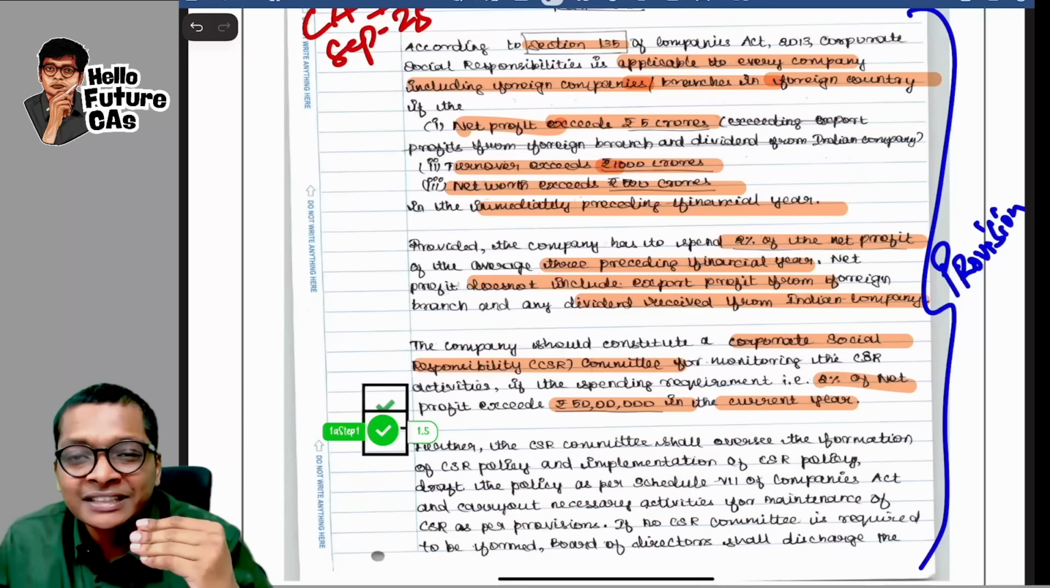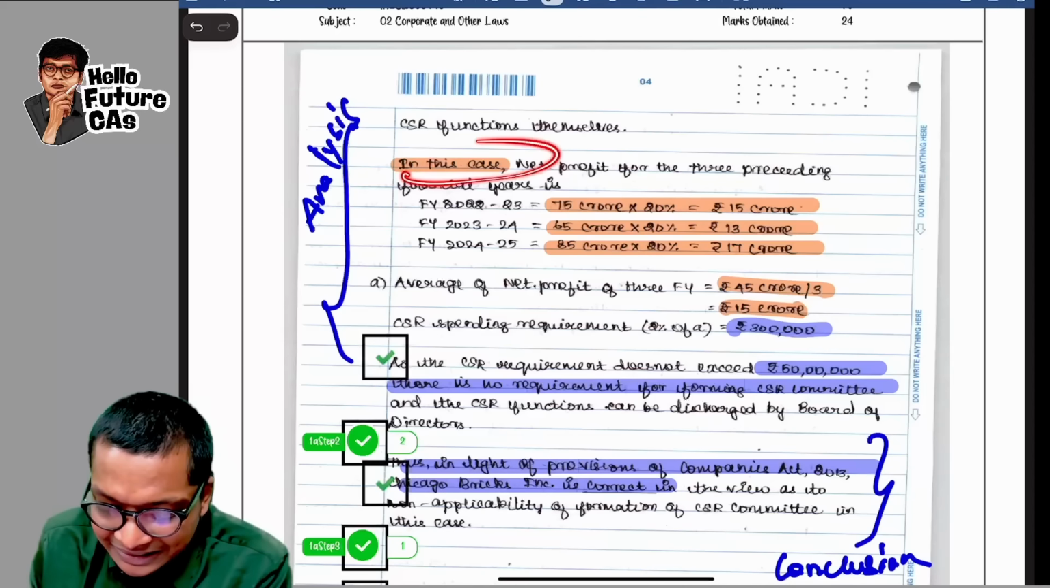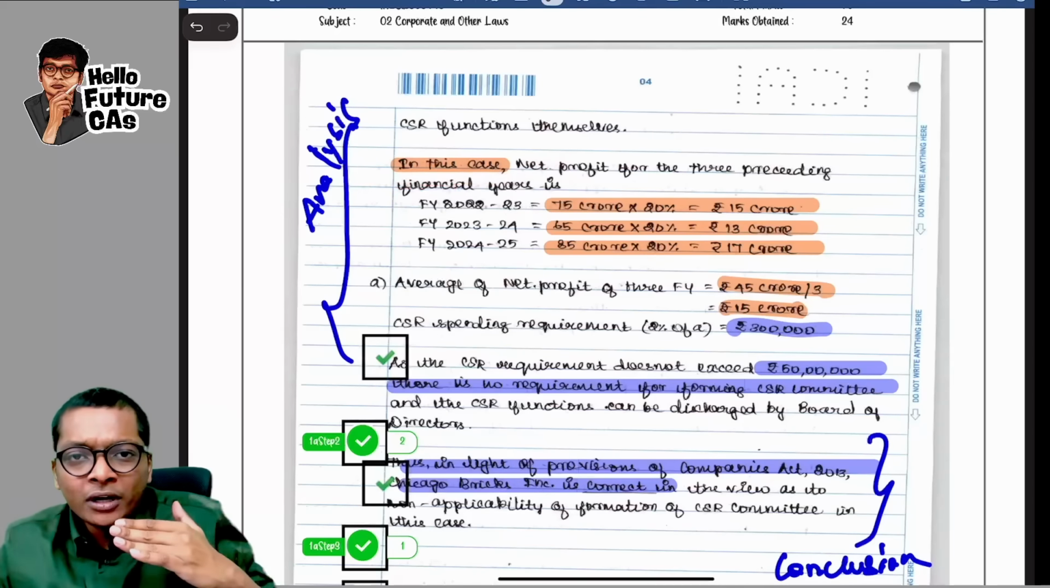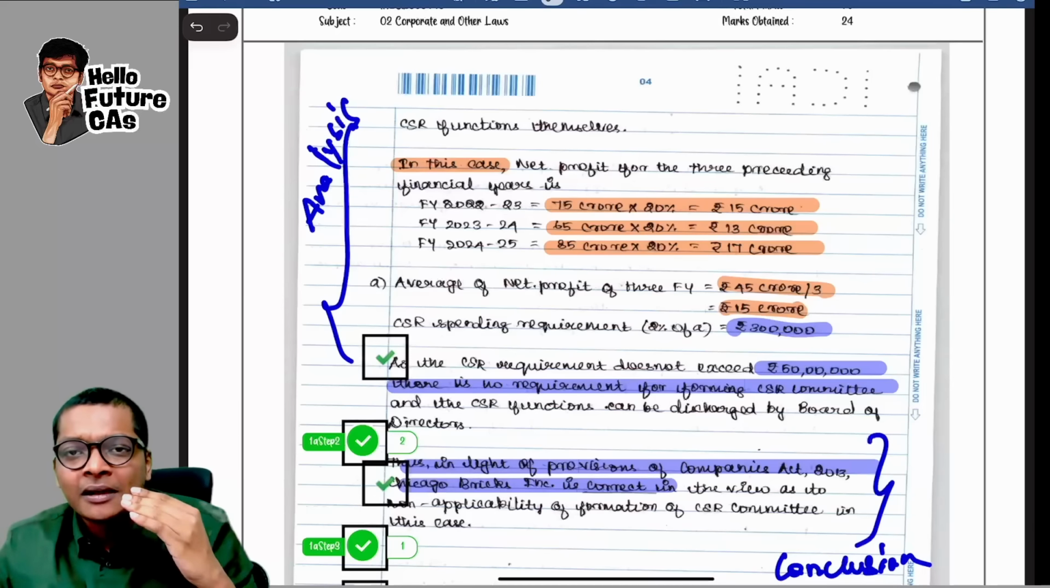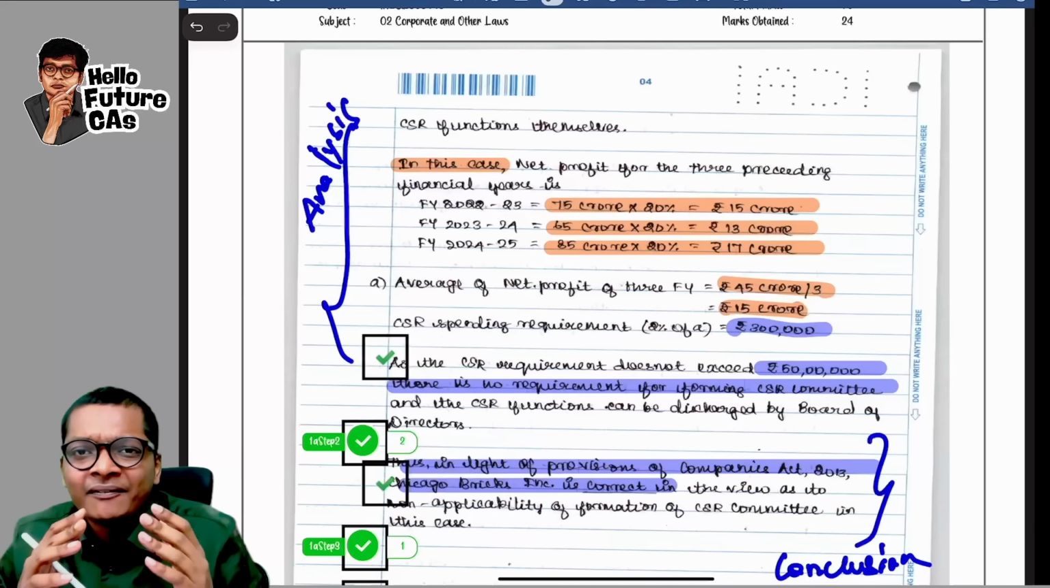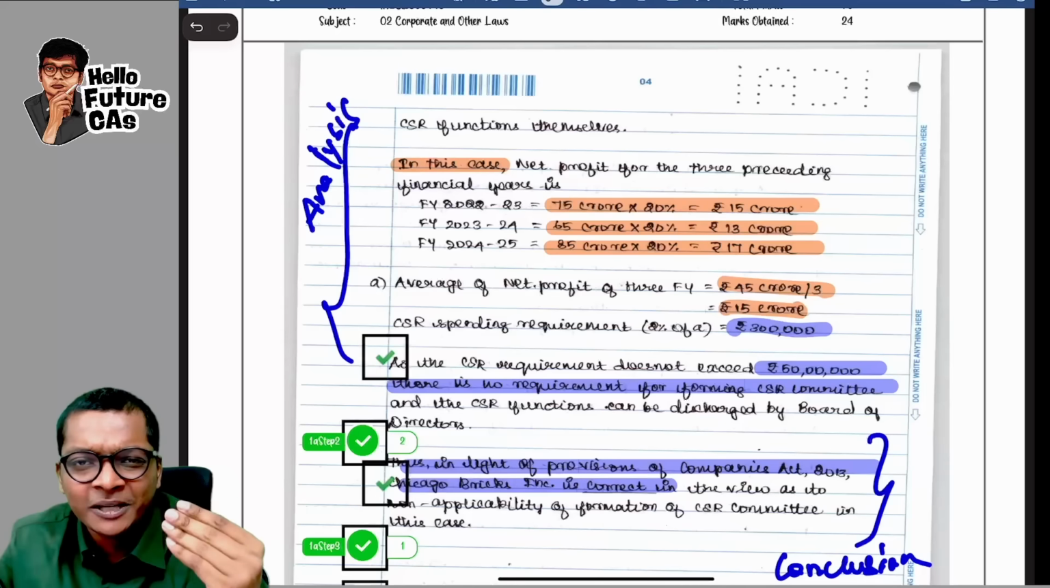Then come to the next set, analyzing. What do you mean by analysis? For the facts given in the question and for the provision that I wrote, if I read them together, what am I understanding, sir? In this case, that's it. No need to write all the facts again, guys, especially in new syllabus where the number of questions are increased, where you have 2, 3, 4 mark questions and 5 mark questions.